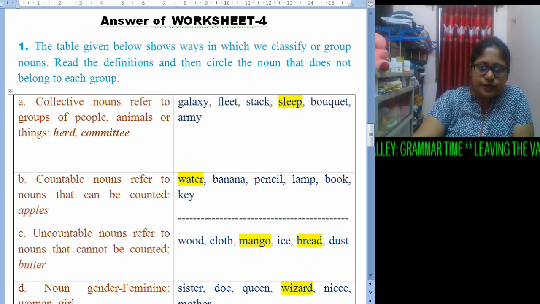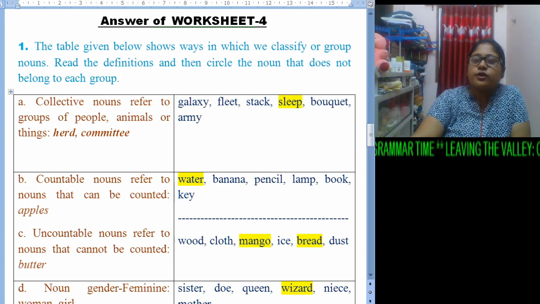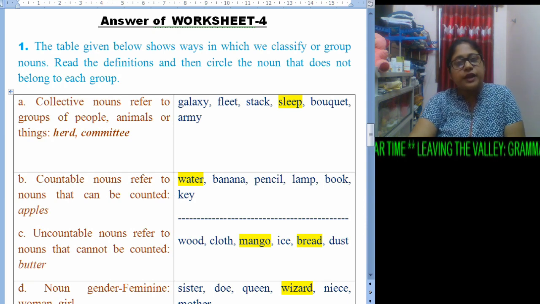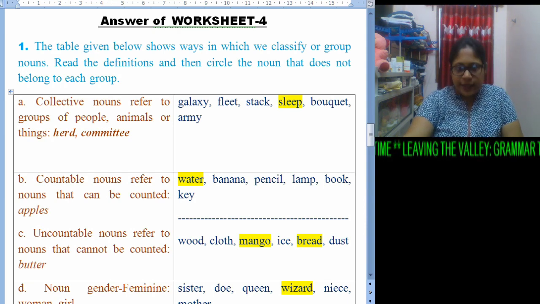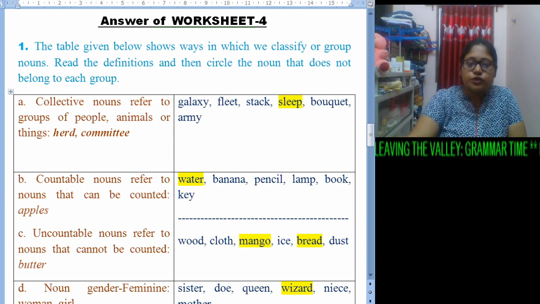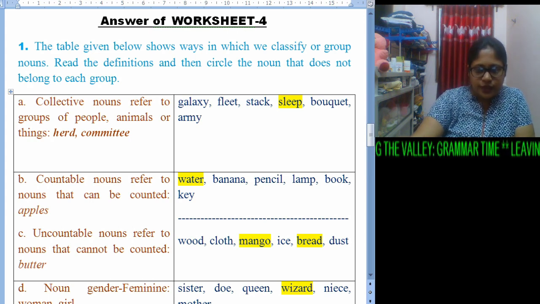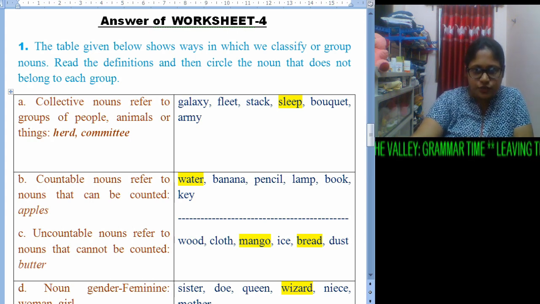Now uncountable. Here also we were given wood, cloth, mango, ice, bread, dust. Mango and bread we can count. Except these two words, we cannot count the rest. That's why these two do not fit into this group.